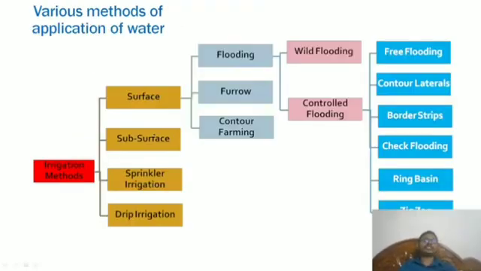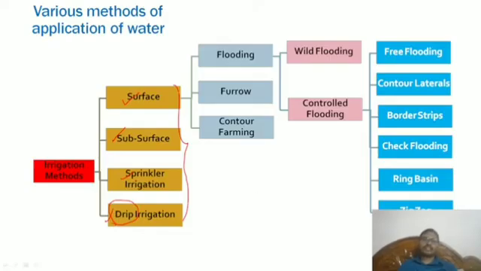Now various methods of application of water. Now here we are seeing irrigation methods. What are the irrigation methods? Surface irrigation, subsurface irrigation, sprinkler irrigation, and drip irrigation. You see here surface irrigation, subsurface irrigation, sprinkler irrigation, drip irrigation. This is very famous, and everyone might know it.